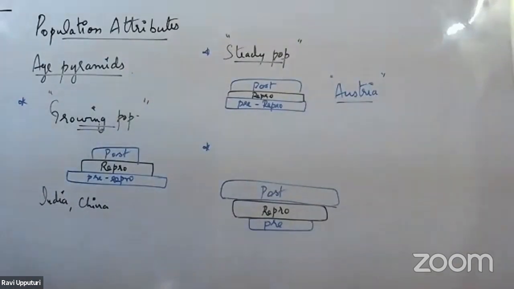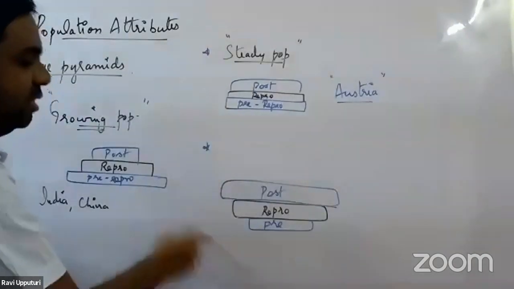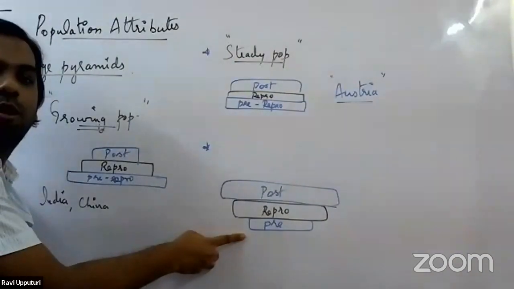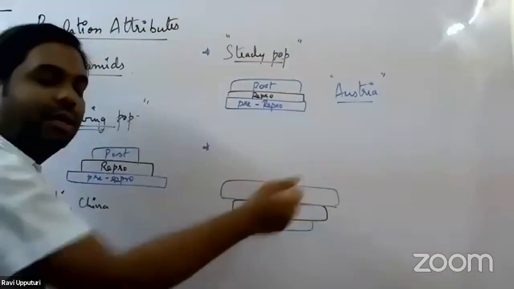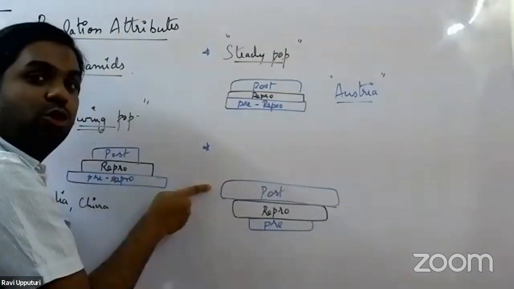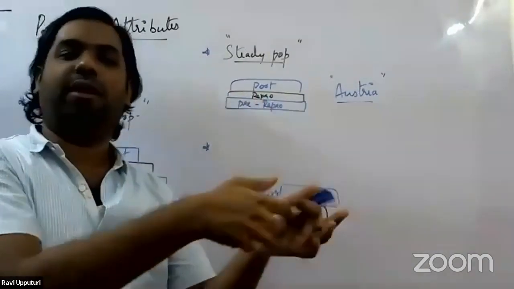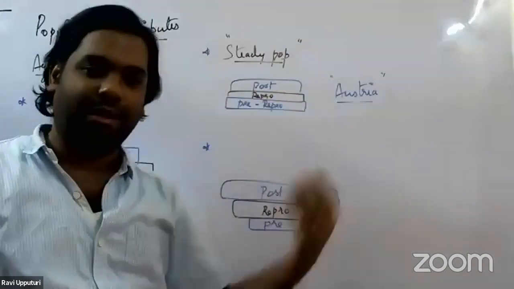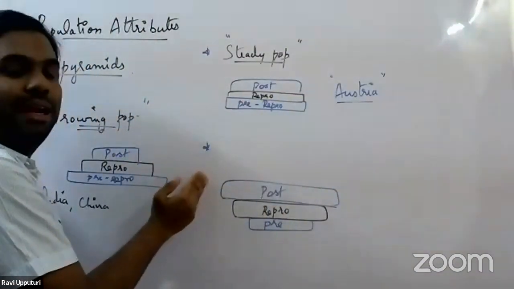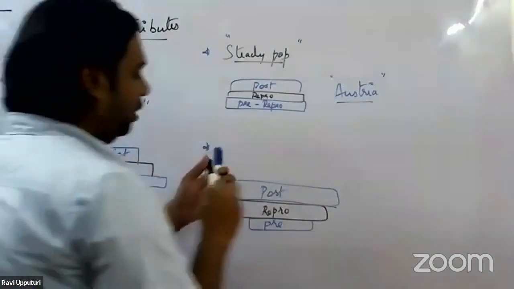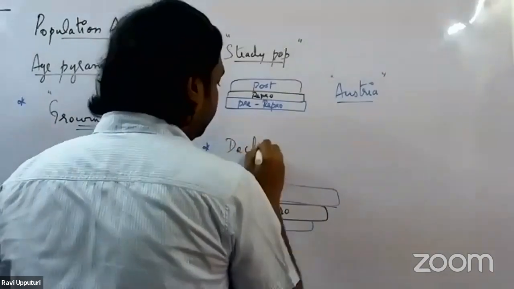If such a distribution or such a pyramid, what do we call it? Pre-reproductive is less. What does that mean? The number of individuals who are yet to reach the reproductive stage is less. But the number of post-reproductive age group individuals, everyone who is more than 45 years, their number is more. Since their number is more, they would usually die. Because the death rate will be more here, this type of population we would start calling a declining population.